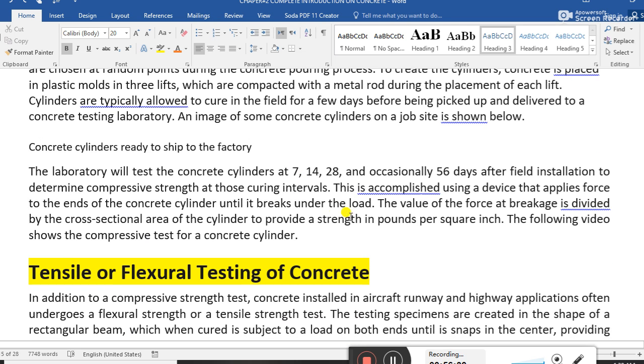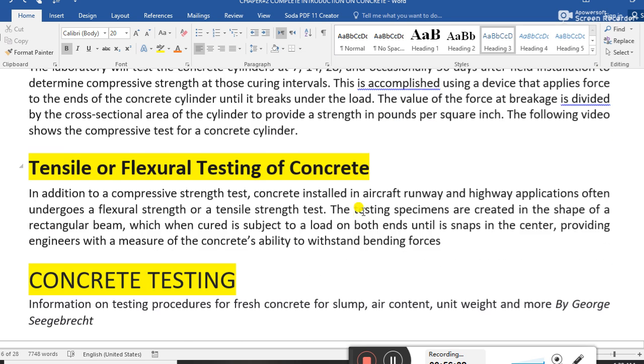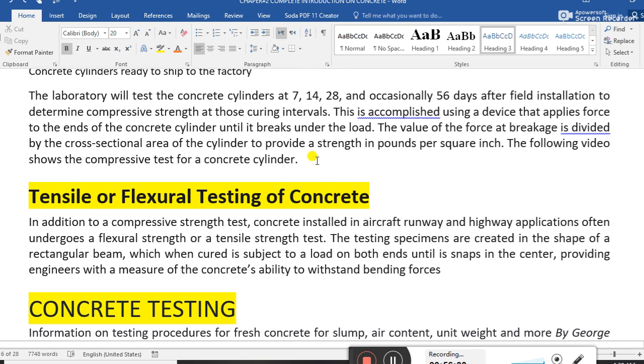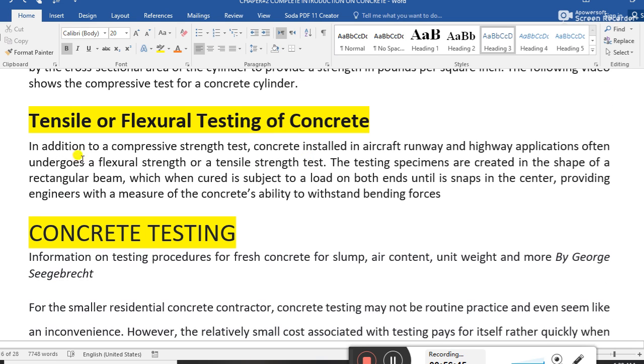Guys, the compressive strength of concrete is between 2000 psi to 5000 psi. It depends on many factors, for example the grade of concrete and some other factors.